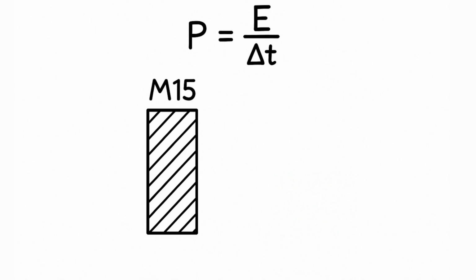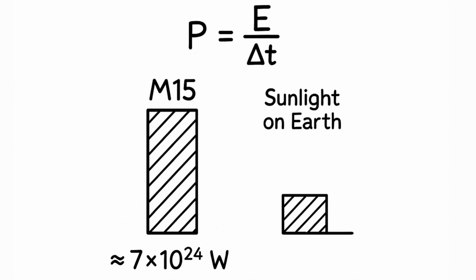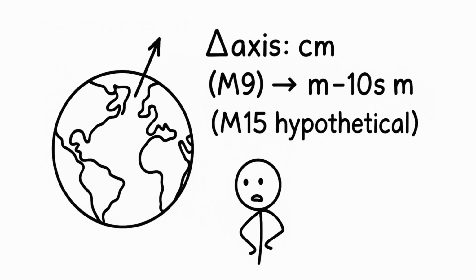Average power of the event, with a rupture duration of approximately 300 seconds. P ≈ 2 × 10^27 / 300 ≈ 7 × 10^24 watts. Axis shift by centimeters at M9. At M15, hypothetically, meters to tens of meters.